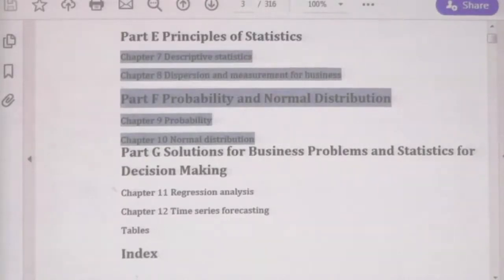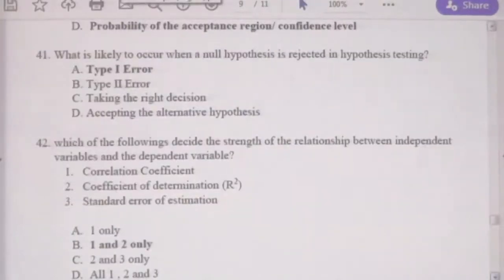Let's move into the paper again. Question number 41. What is likely to occur when a null hypothesis is rejected in hypothesis testing?